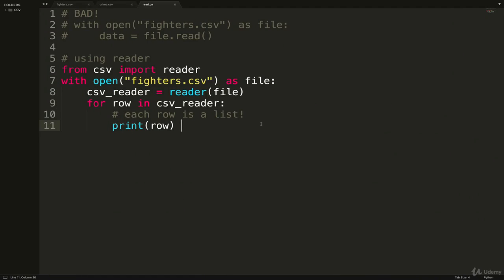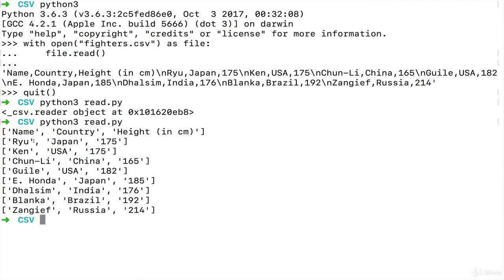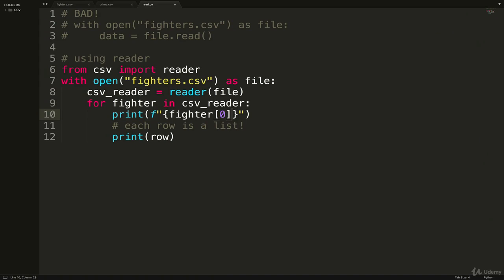For example, let's say I wanted to print out something really simple like, Ken is from USA. So fighter name is from fighter country. So what we could do, instead of row, we could say for fighter in CSV reader. And then the thing when you're working with a traditional reader is that you have to access data based off of an index. So the name is going to be index 0 and country is index 1. So that is a bit of a downside, so you have to use numbers like this, fighter 0, instead of being able to say fighter name. Fighter 0 is from fighter 1, like that.